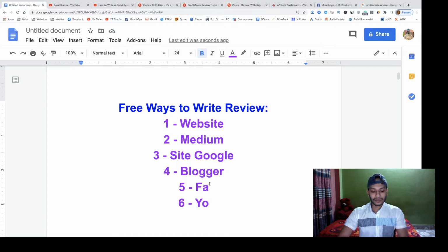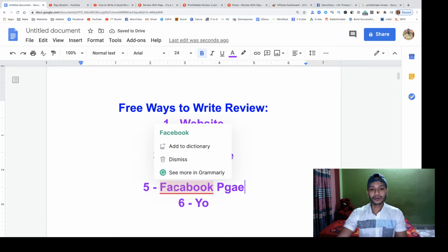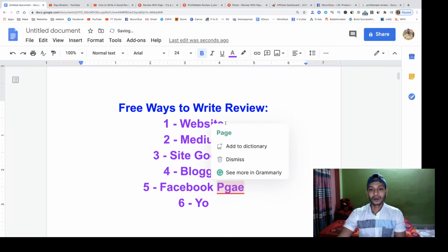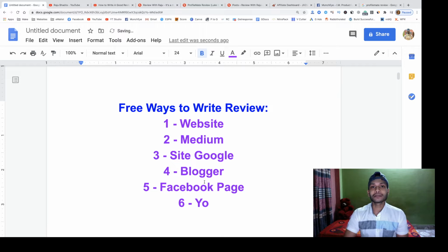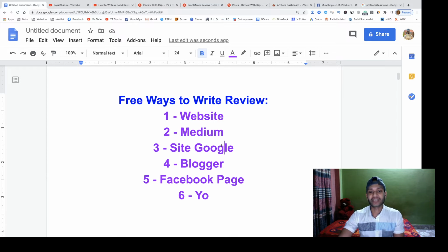Then you can use a Facebook page for making a post. And in the case of Facebook page, you have to create a different, new Facebook page according to your products. And in the case of Medium, site Google, Blogger and Facebook page, you have to write advanced review.